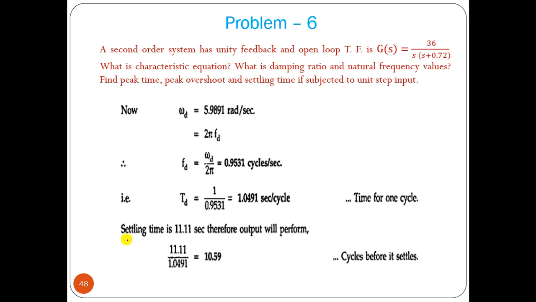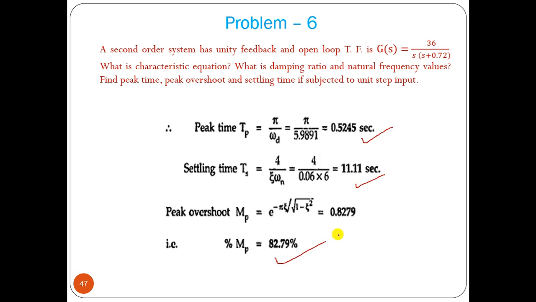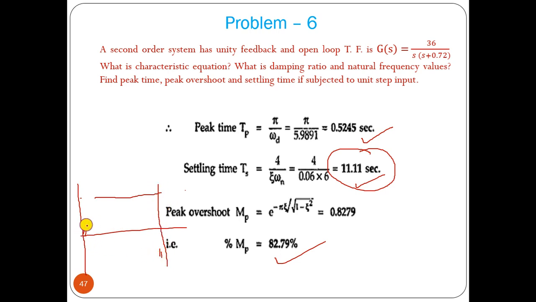Okay, settling time is 11 seconds. So in that particular example, settling time is 11 seconds. That means it will settle here at 11-second time. So how many cycles does it have to follow to reach this value, the settling time? How many cycles it has to follow, that we have to find out.